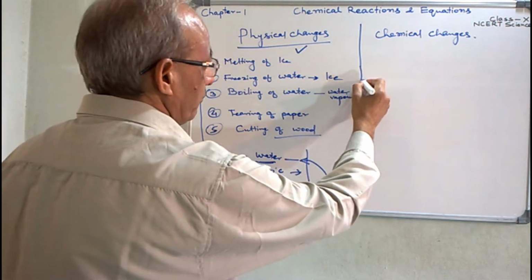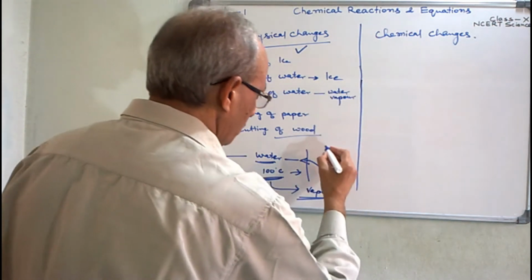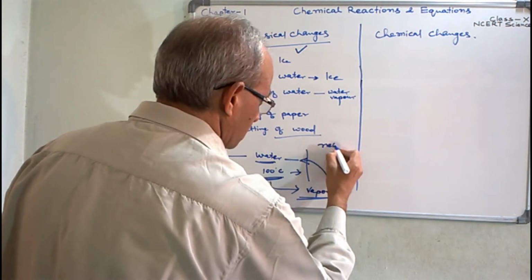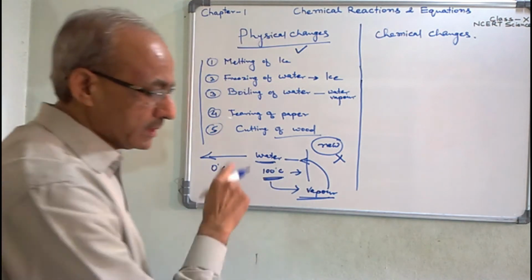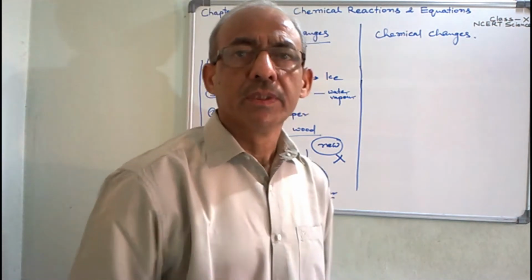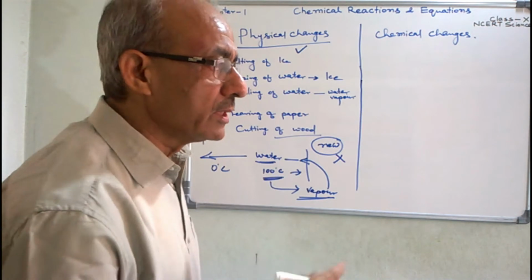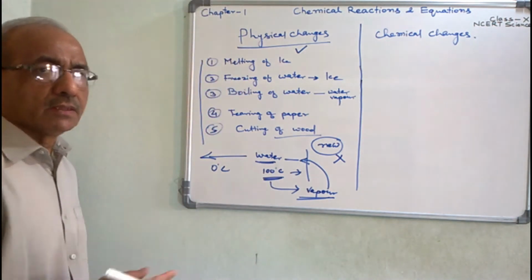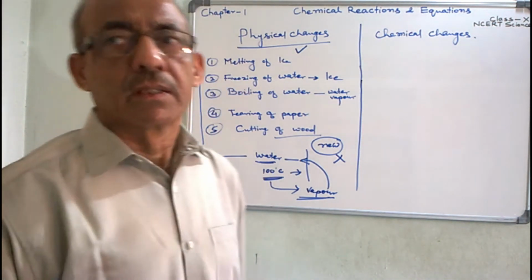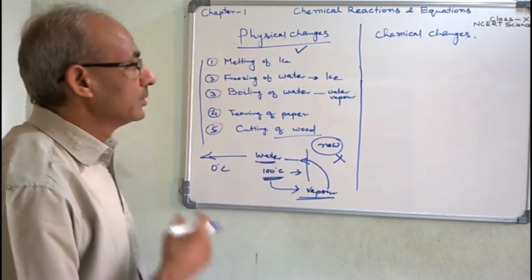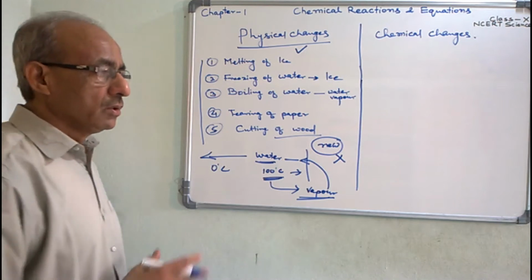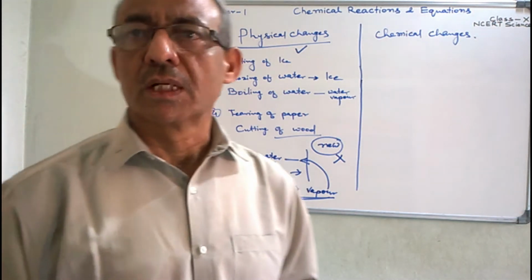In physical changes, no new substance is formed. So it is a temporary change. It can be reversed by changing the physical condition. Only physical properties are changed, not the chemical properties, not the chemical composition of the substance, during physical changes.